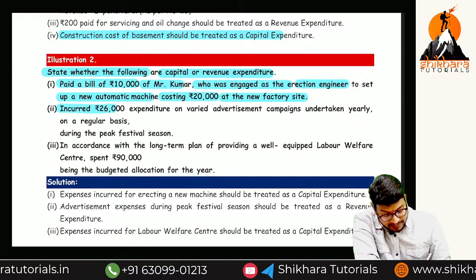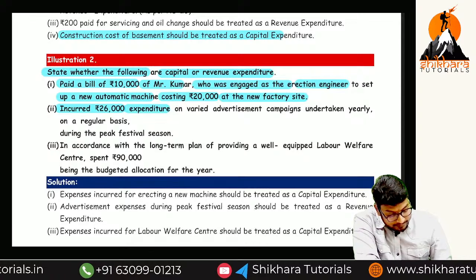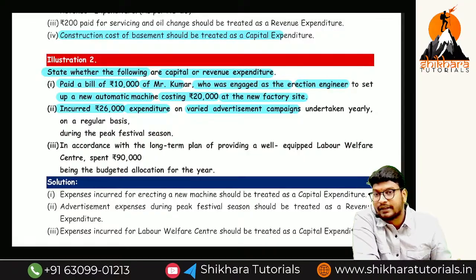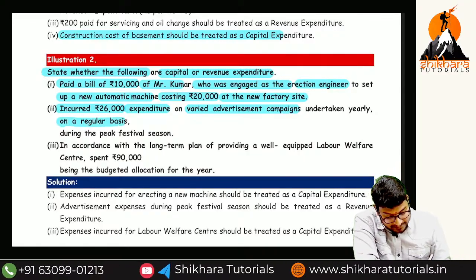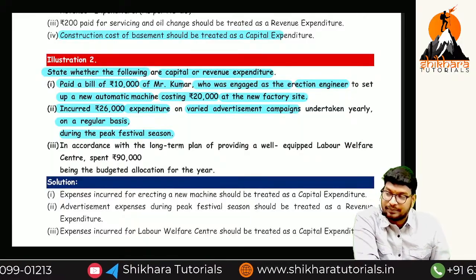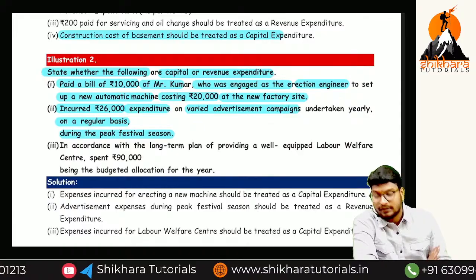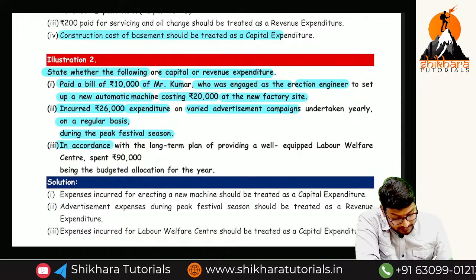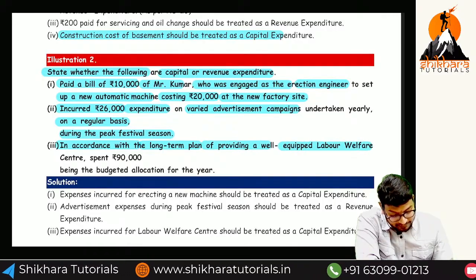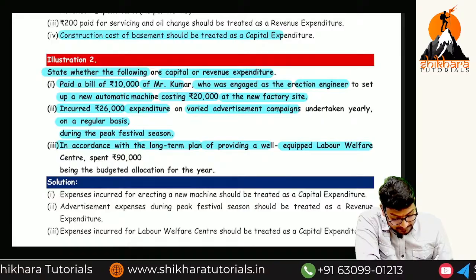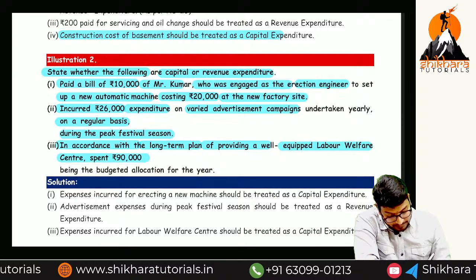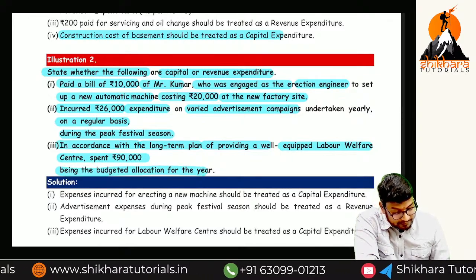Incurred 26,000 expenditure on various advertisement campaigns on a regular basis during the peak festival season, whatever it is. So it is a festival peak or nothing, advertisement means revenue expenses. In accordance with the long-term plan of providing a well-equipped labor welfare center, spent 90,000, being the budget allocated for that year.